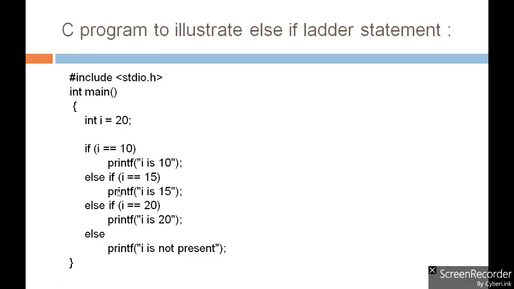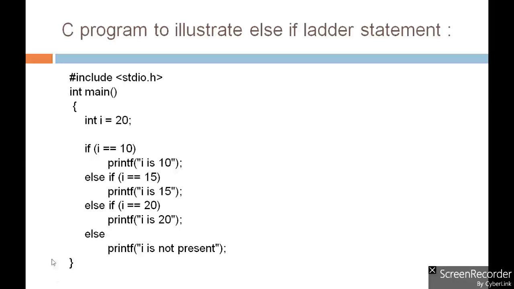If yes, then it will print I is 15. But what if the condition is false? Then we will again check another condition, that is I equal to 20. If yes, then it will print I equal to 20. And what if all these conditions become false? Then it will go to the else part and print I is not present in the list.